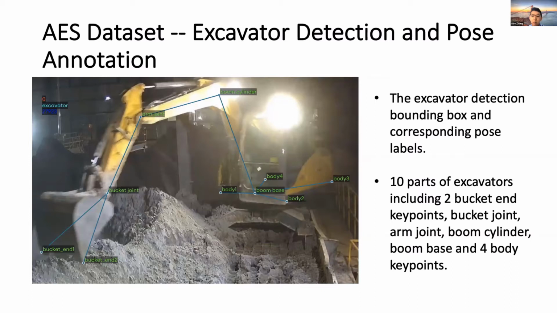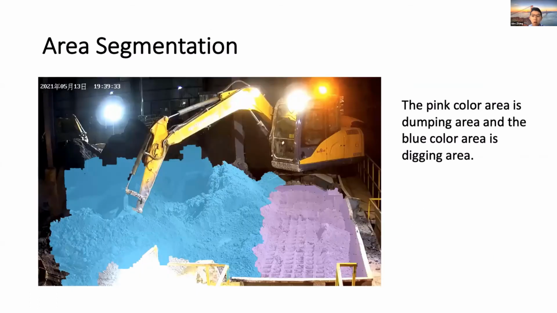The segmentation network is based on ResNet. A digging area is defined as the recycling area, which includes various toxic materials. A dumping area is a designated area to dump waste. Based on the excavator key points and the area segmentation results, we define the excavator digging, swinging, and dumping actions as follows.